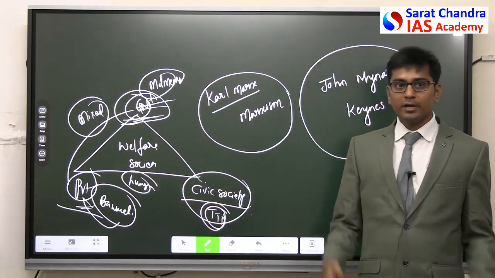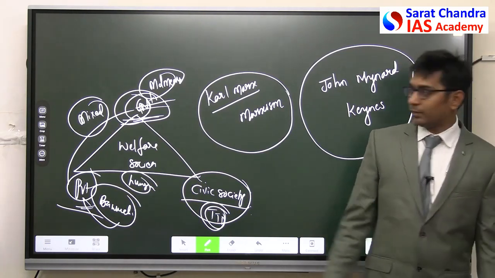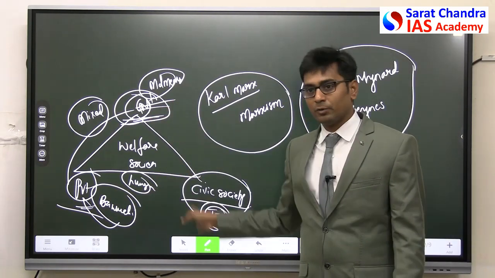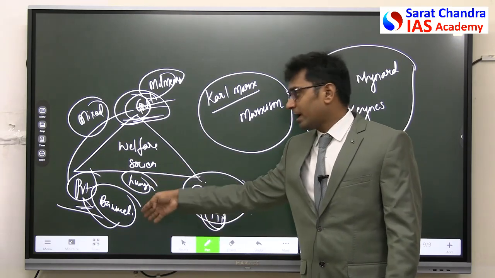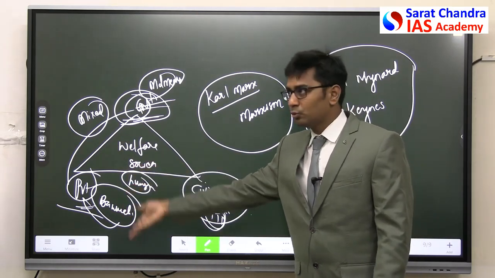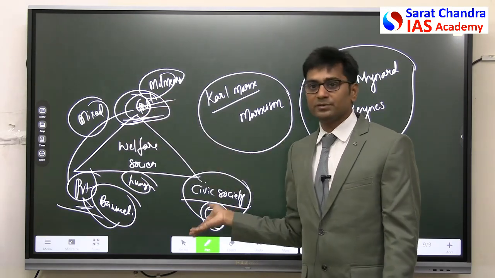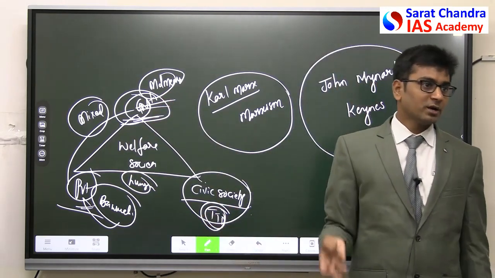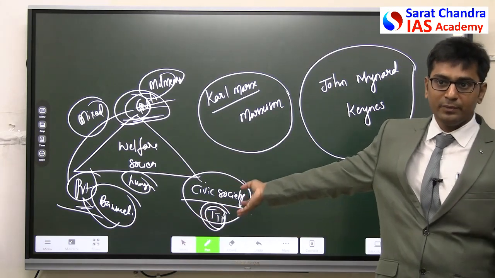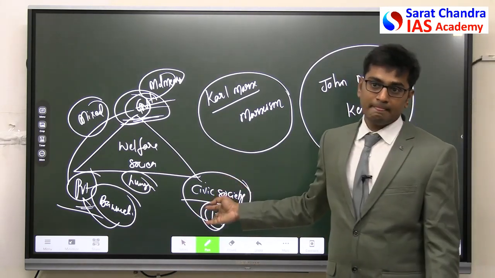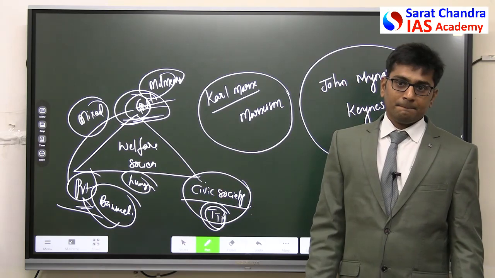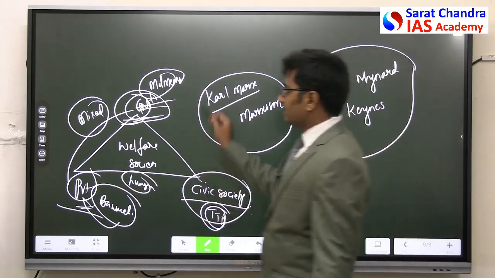How you can remove? A collaboration of efforts is required. Government cannot reach each and every one. People who are having money, they can go to some place. People who don't have money, they can go to some place. If you are unable to go to this, at least go for civic societies like NGOs, donors, trusts, charitable institutions. There will be many things. Go to them. So this is the concept of mixed economies.